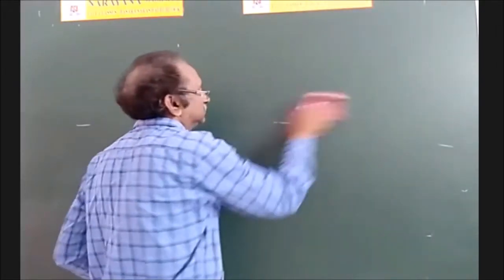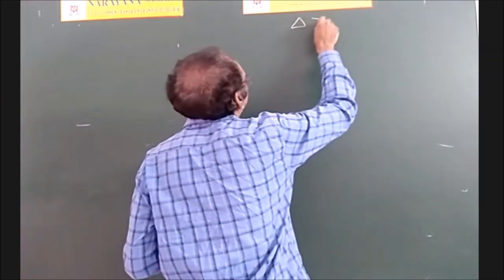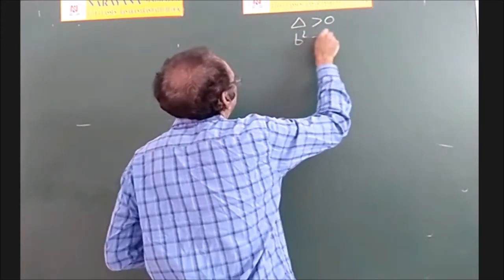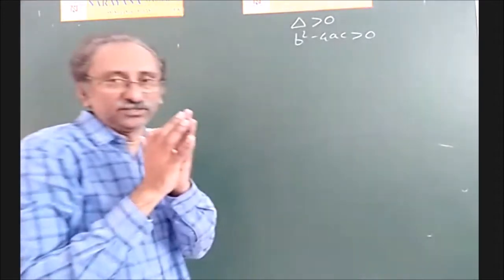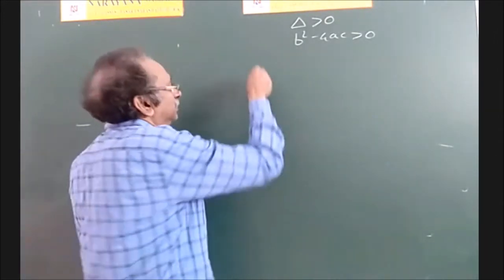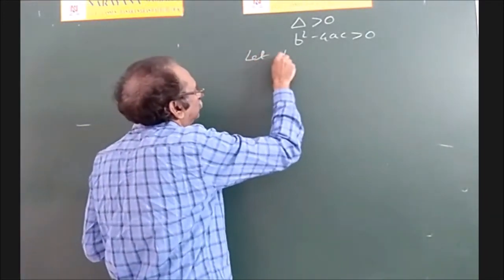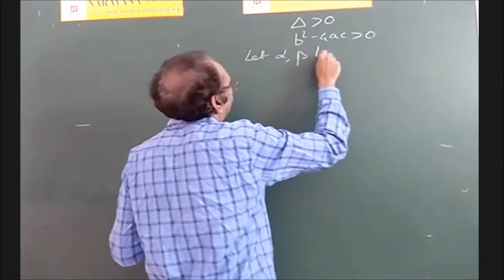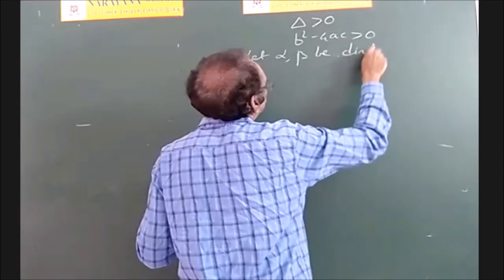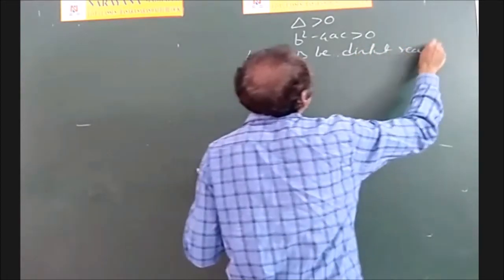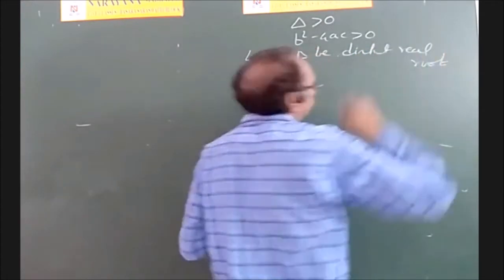And the third case. So we have seen delta less than 0 and delta is equal to 0. What about delta greater than 0? That is b square minus 4ac greater than 0. That means roots are real and distinct. So two real roots are there. Let alpha comma beta be distinct real roots.